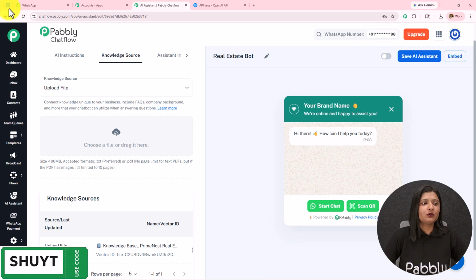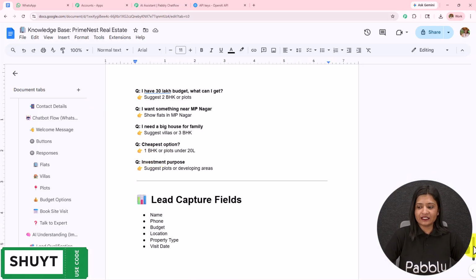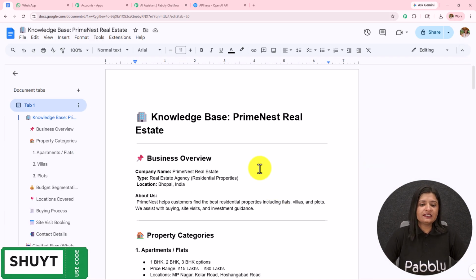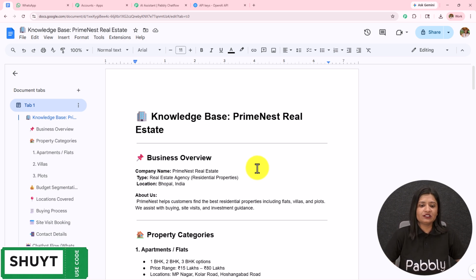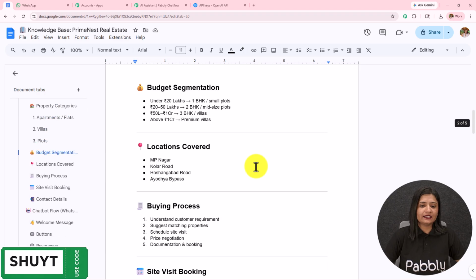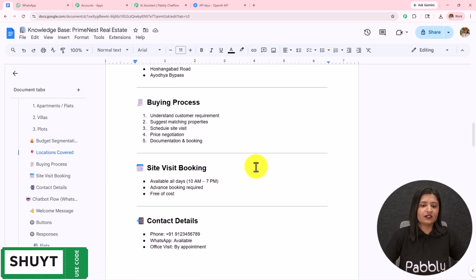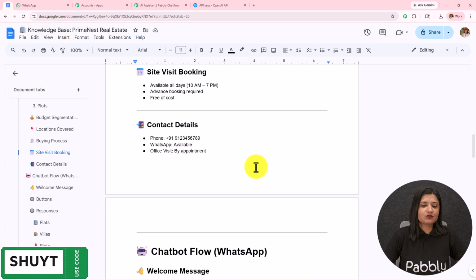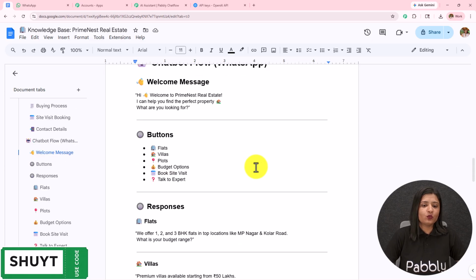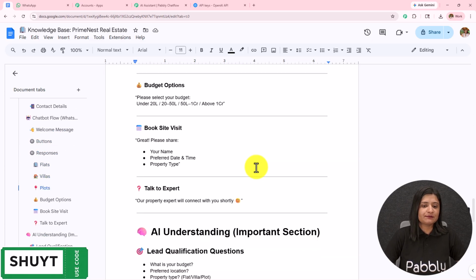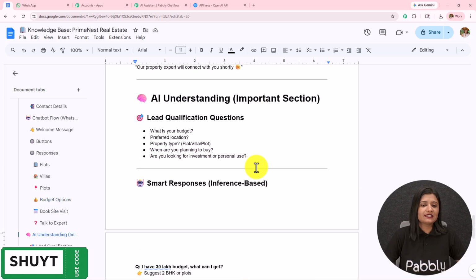I'm going to open the Google document where I have created these details. So this is the detailed knowledge base which I have created for my business. Knowledge base: Prime Nest, real estate, business overview, property category, budget segmentation, location covered, buying process, site visit booking, contact details, chat flow, welcome message, buttons, responses, budget option, book site visit, AI understanding.